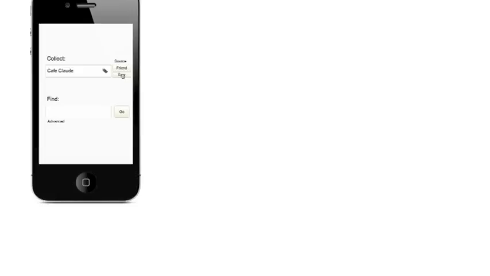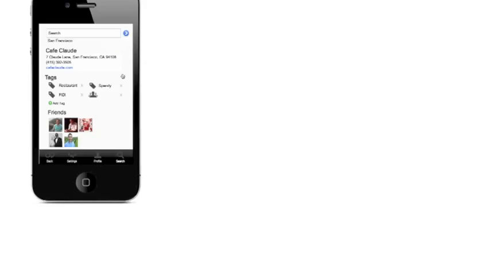Behind the curtain, the service is automatically able to figure out some relevant tags to attach to the entry. And here's how this looks. In the middle are the tags. As you can see, it's tagged as a restaurant in San Francisco that is somewhat spendy.